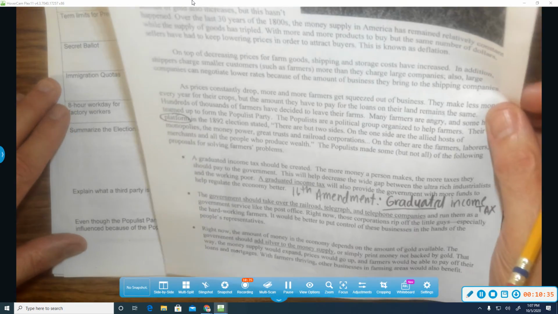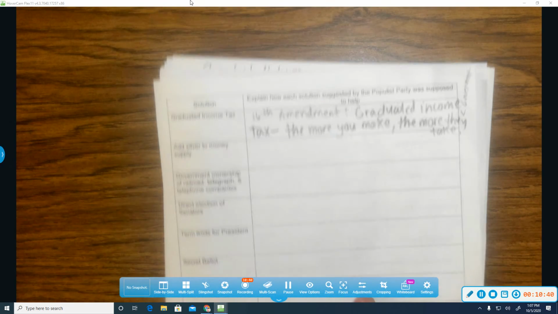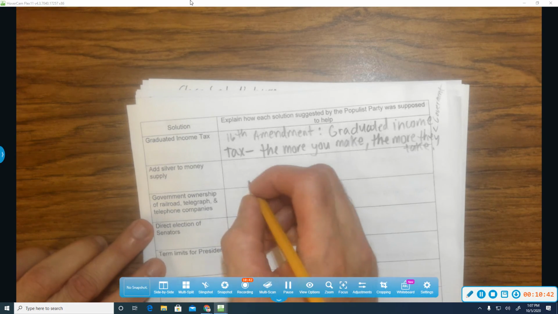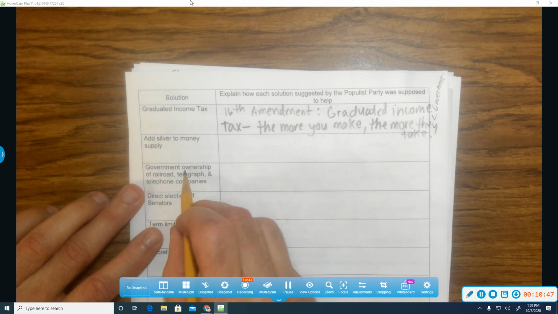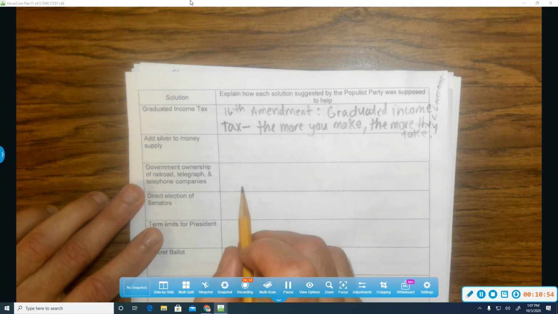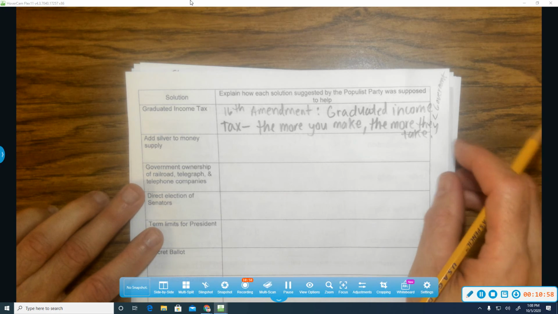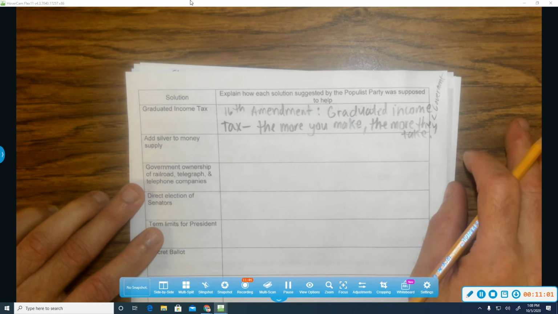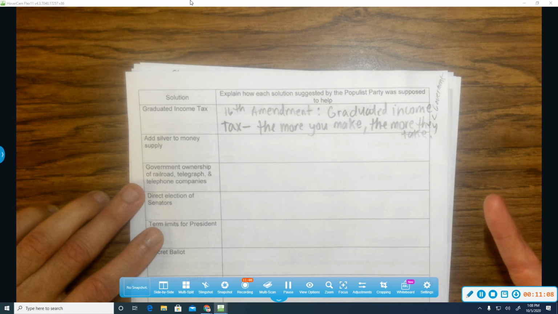So let's go ahead and go to the back. There's one that's called the government ownership of railroads and telegraph. Basically they want the government to control these parts of the economy because it's very difficult for them to compete, and they want the government to regulate the industries in order to keep the costs down. Now the problem with that is it is socialism, and it prevents competition. And when you lack competition, sometimes you don't have new innovations.